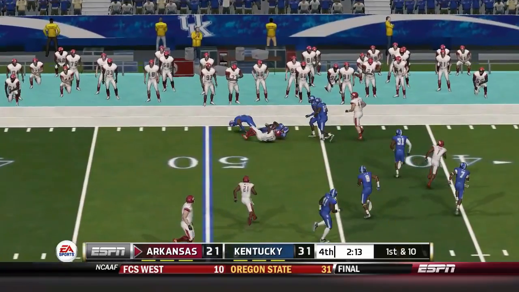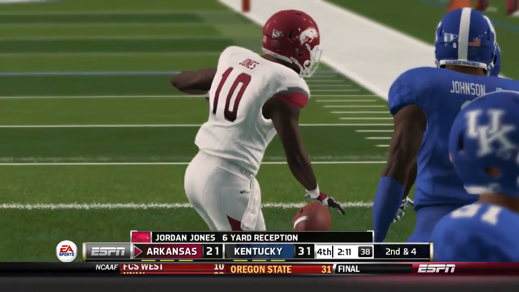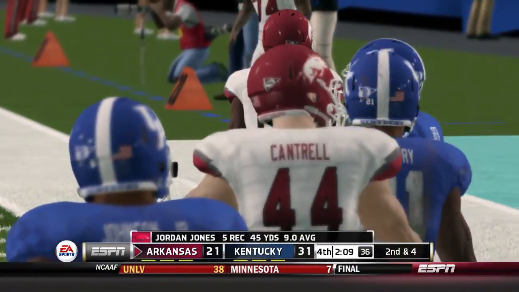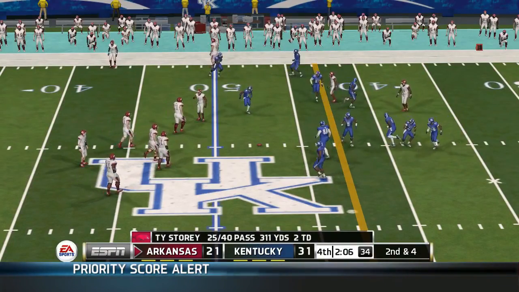Makes the catch and look out, and he's taken down at the 47. Good for a gain of 6 yards. That'll make it 2nd and 4.